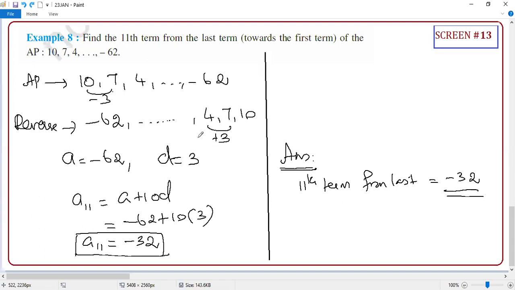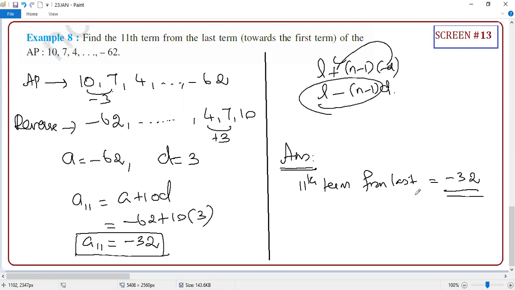It's crystal clear. Now, getting the answer is one way, but we want complete understanding. You may put L plus n minus 1 into minus D. Basically, they will put a minus here. When you are learning this formula, do you know how it is generated? But now you know.